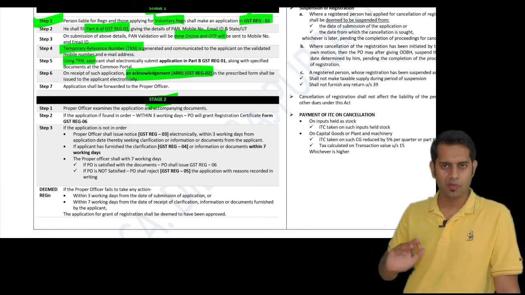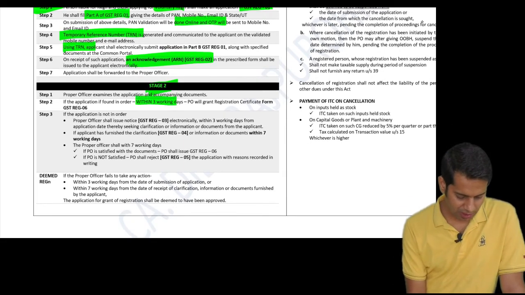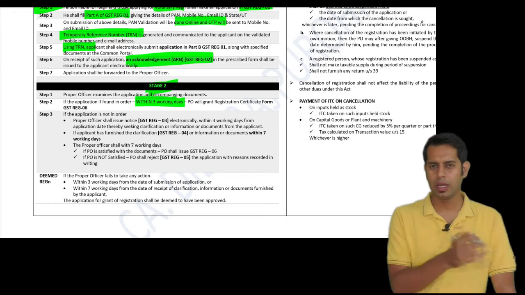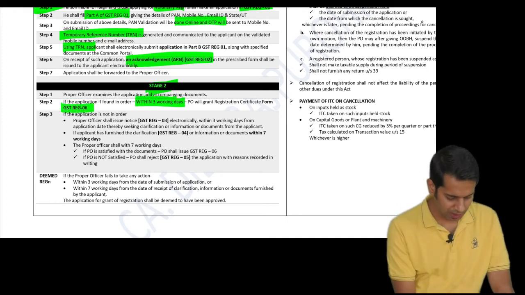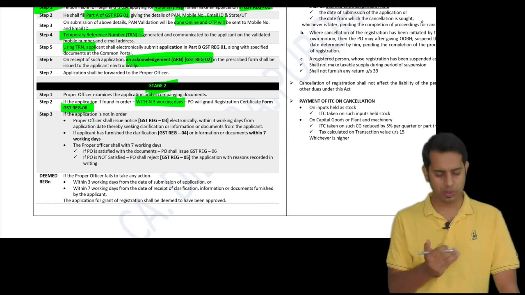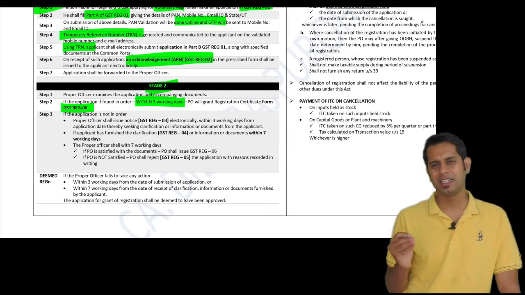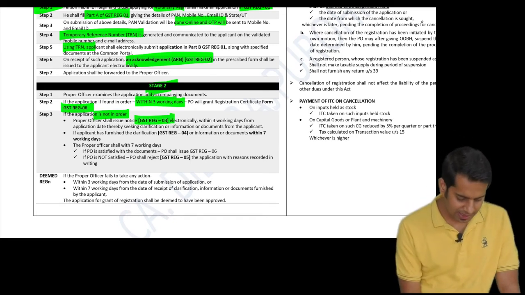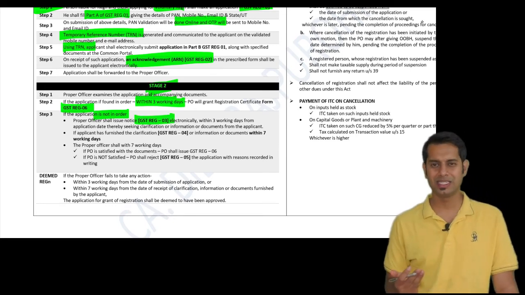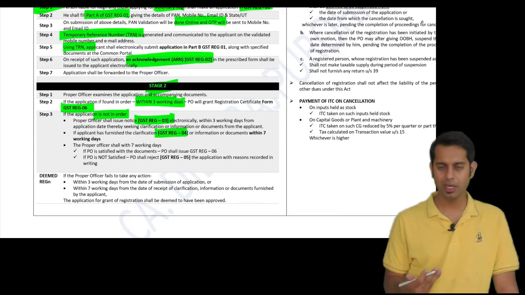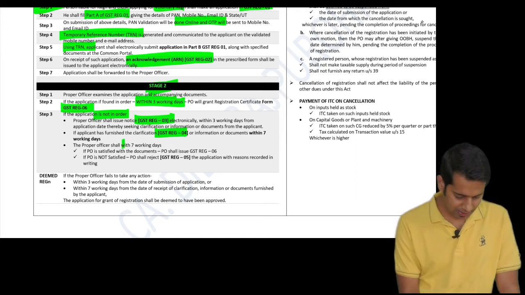Then the application will be forwarded to the proper officer. He should do the verification. Now the proper officer has 3 working days time either to approve or ask for clarification. Say if he approves, then you will be given GST Reg 06. If the application is not in order, he will seek clarification in GST Reg 03. He'll send a notice within 3 working days, and you will have to reply for the clarification within 7 working days.